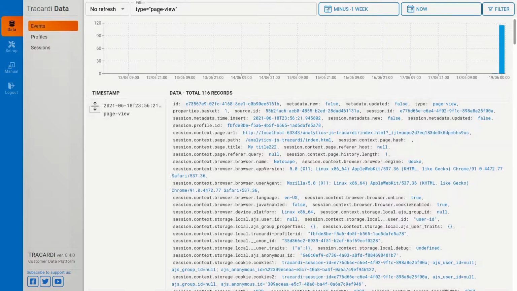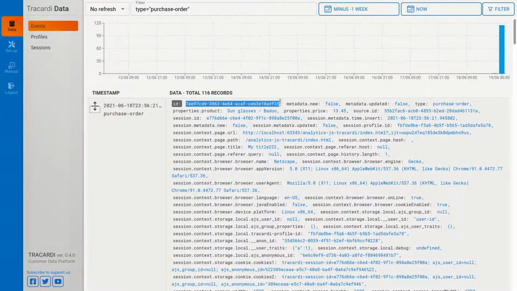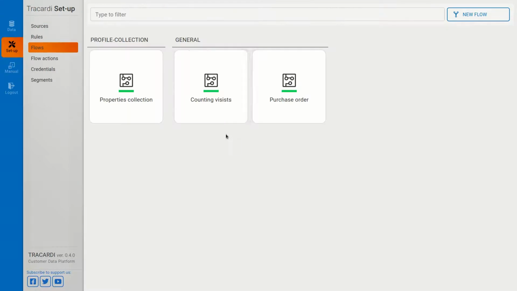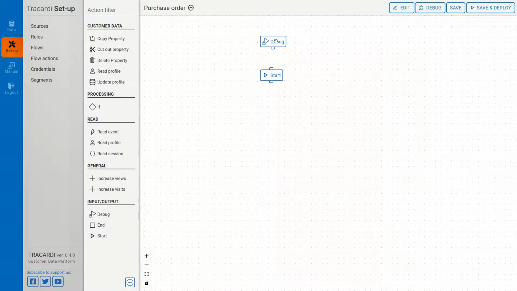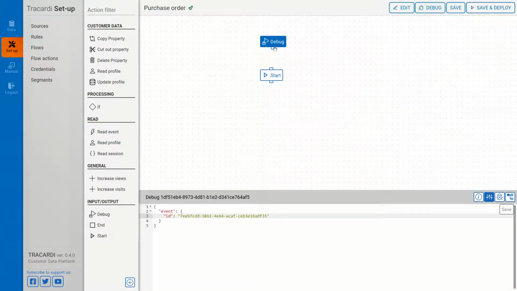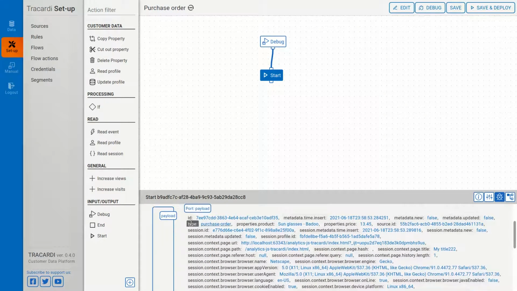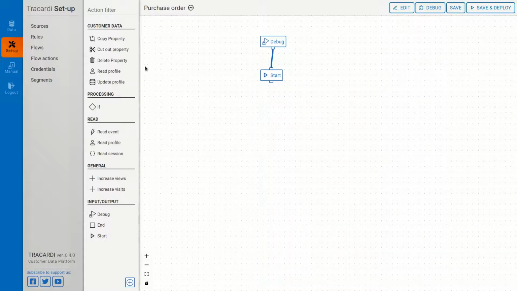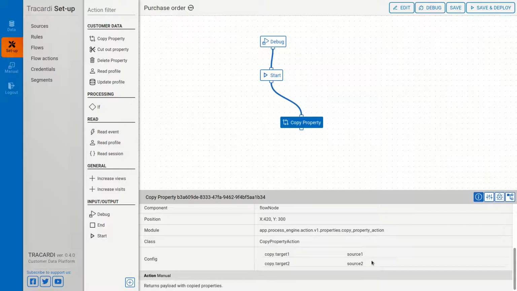I need some purchase order event. Here we go. I need this ID just to debug this flow. Paste it. Okay, here is my payload. This is an event, the purchase order event. And now I will try to add the properties of a bought product to my profile. The easiest thing is just to copy the property. It returns the payload with copied properties.